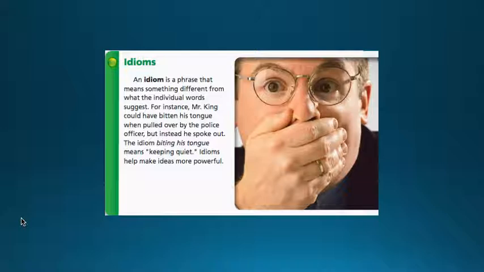Let's turn to page 63 again in our Journeys book, and I have that up here on the screen. Let's talk about idioms. And remember, an idiom is a phrase that means something different than what the words are actually saying. For instance, Mr. King could have bitten his tongue when he was pulled over by the police officer, but instead he spoke out. The idiom biting his tongue means keeping quiet. Idioms help make ideas more powerful.